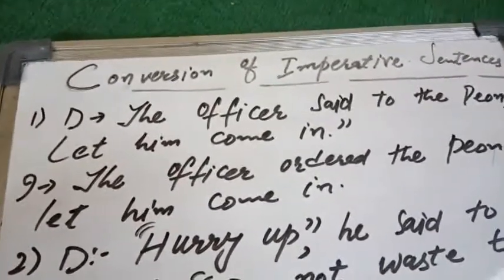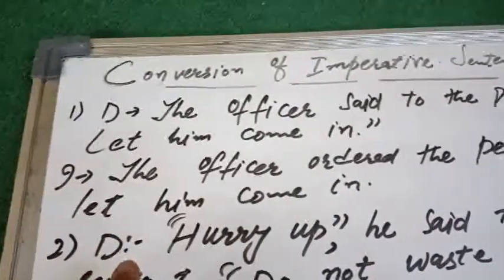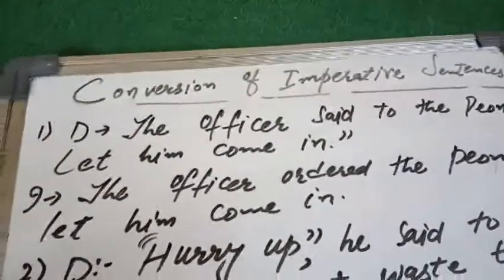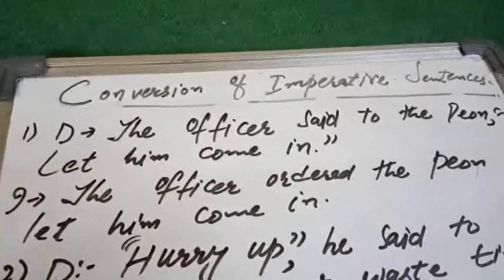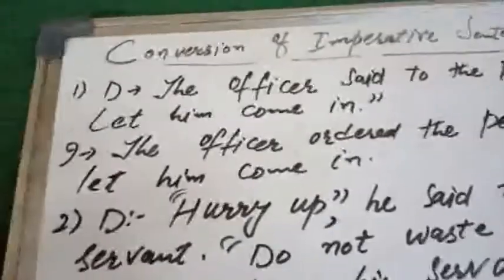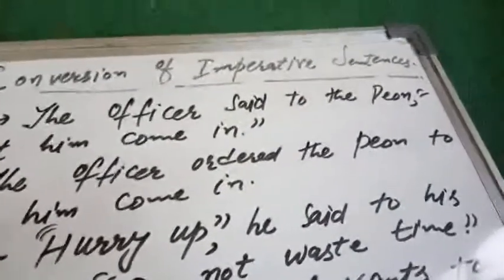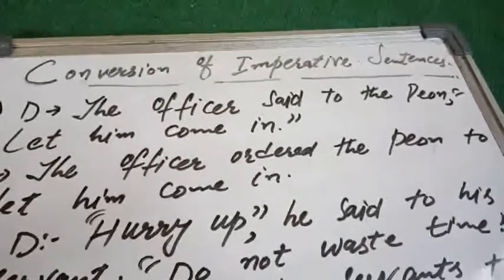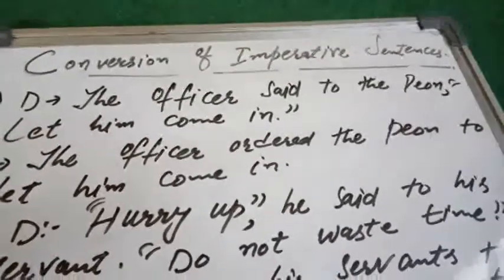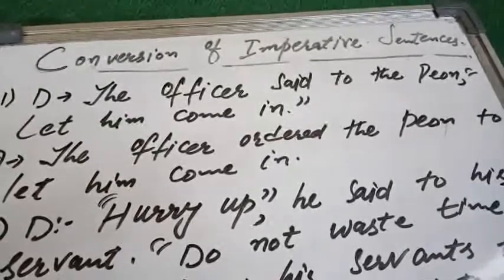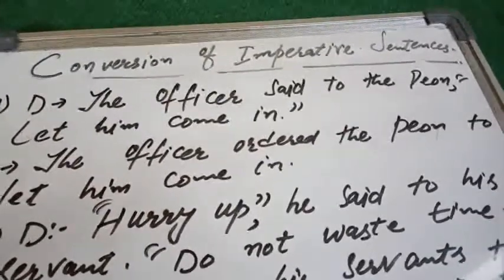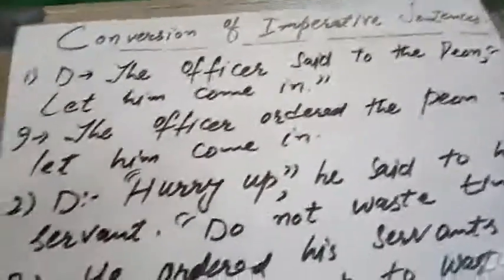Number two, direct speech. In short, I write it: hurry up, जल्दी करो. Okay, this is in inverted commas, he said to his servant. Okay, do not waste time. Again in the inverted commas. अगर ऐसा सेंटेंस आता है तो आप क्या करेंगे, आप पूरे का पूरा जो सेंटेंस है वो समझेंगे, यानी कि जल्दी करो उसने अपने सर्वेंट से कहा, और अपना टाइम वेस्ट ना करो. Okay, so it will go like this.